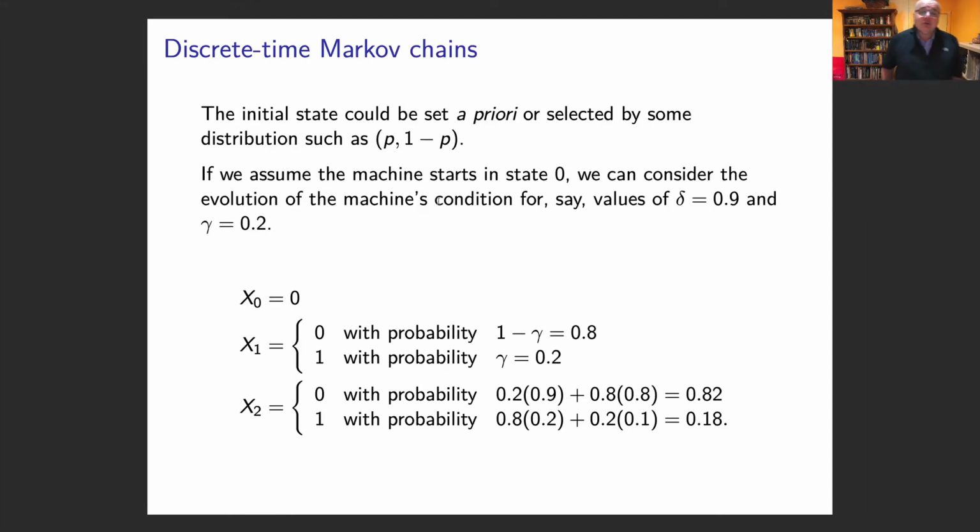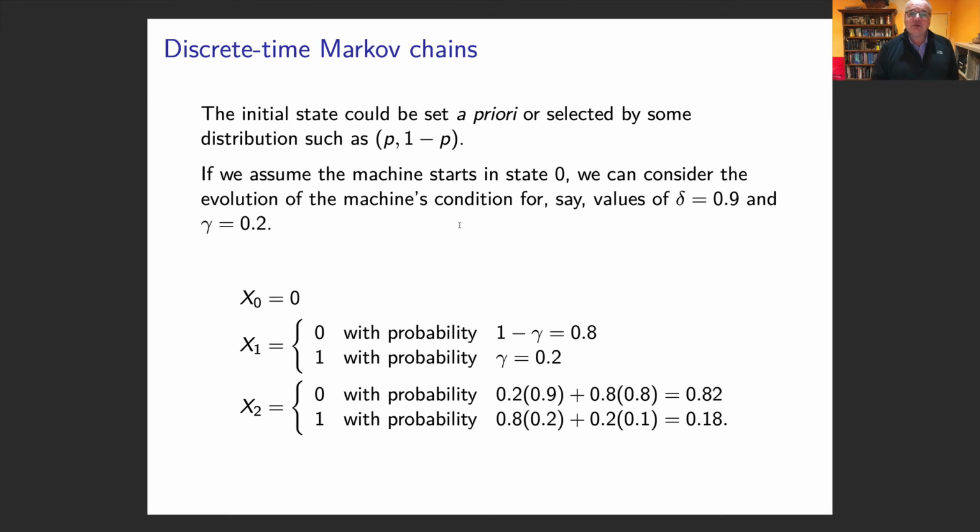What do we do about the initial state, the x0? Well, you might know it. You might say, I started looking at this vending machine and it was working, so you set it to 1. Or if you don't know, you could choose a distribution. You could toss a coin to say which state you're in. And if we assume the machine starts at state 0, so it's not working, we can ask what's going to happen over this time. If I start with 0, I could stay with 0 with a probability of 1 minus gamma.